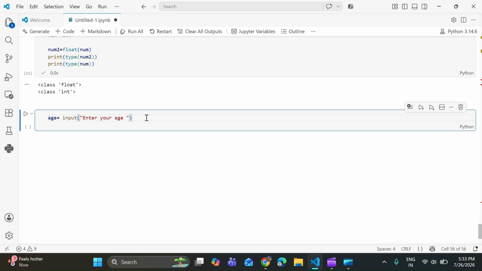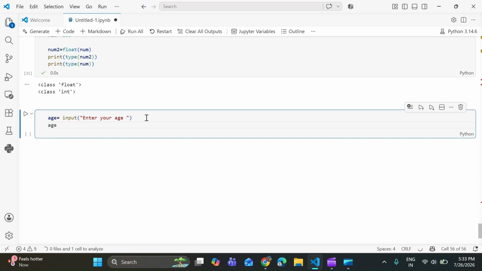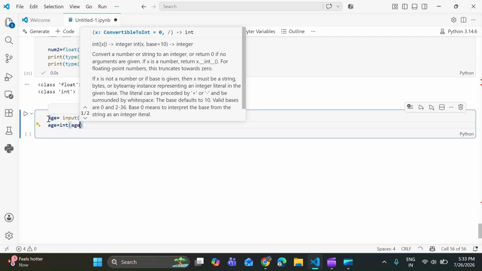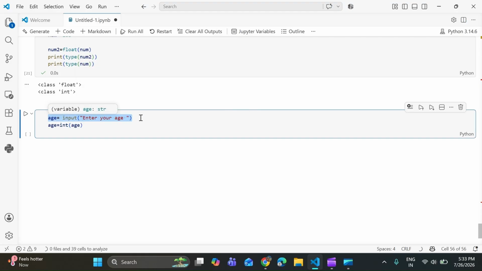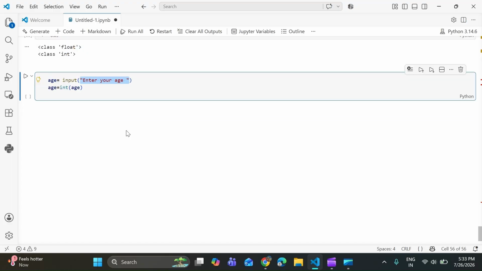So age is equal to int of age. We are storing it in the same variable only. We get the input from the user in the age variable, and then we convert it into an integer, because we are taking it as a string. Now you can see you can use it in the calculation.